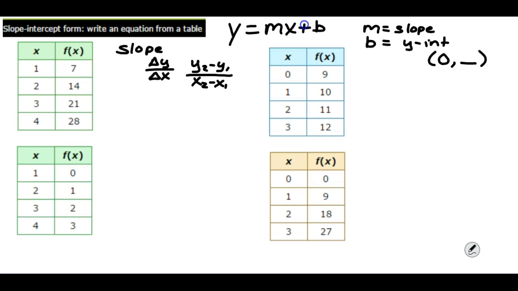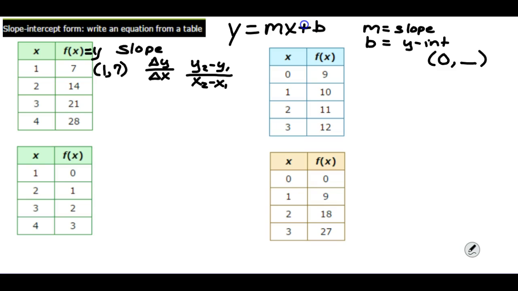Now, if we have a table, our x's and our y's are arranged for us rather than giving us points that are in an ordered pair. They're arranged for us in columns. And so our x value is in one column and our y value is in the other column. And remember, the y value can always be called f of x because it is a function of x. And that's why you see f of x. It means the same thing as y. So what we want to do here is find that rate of change, that slope.